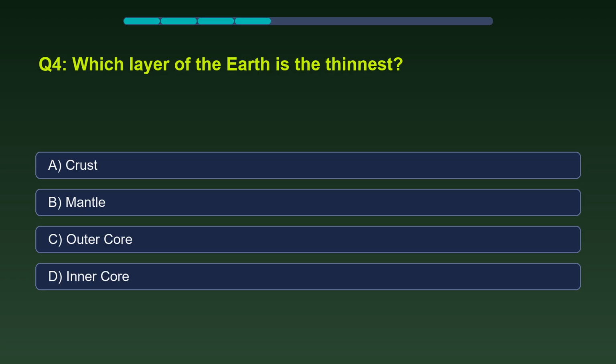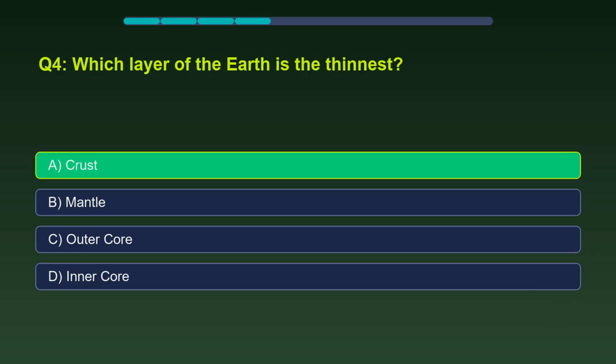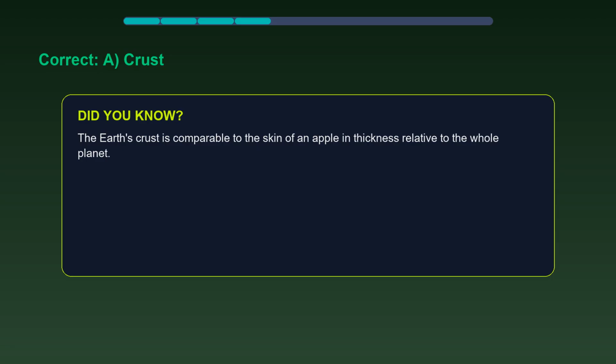Which layer of the Earth is the thinnest? The correct answer is crust. The Earth's crust is comparable to the skin of an apple in thickness relative to the whole planet.